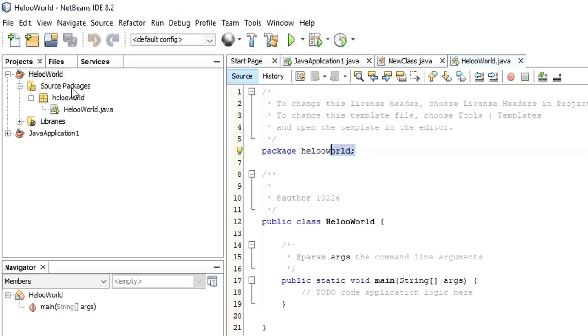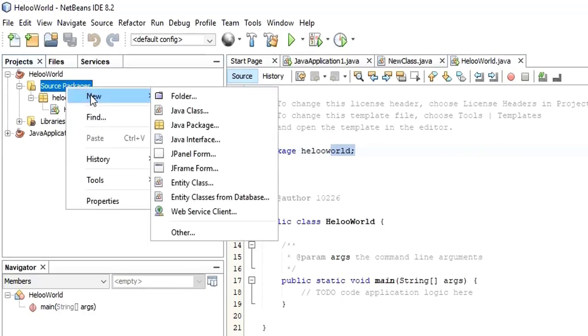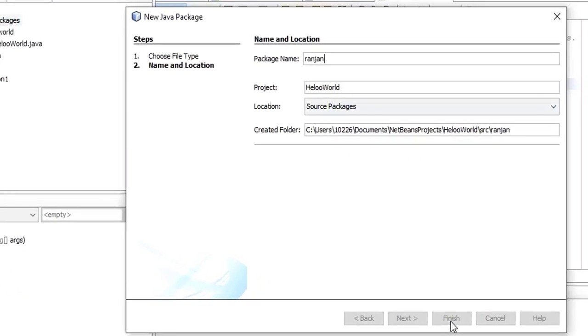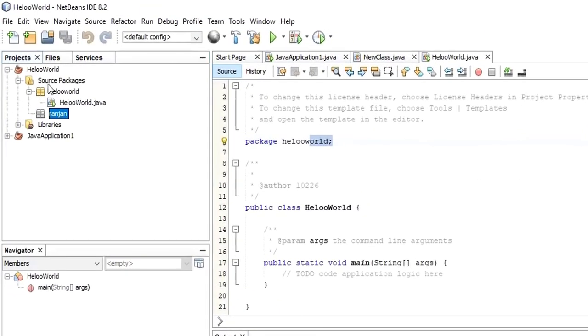For example, go to the source package, right click, go to New. If you want to create a Java package, click Java Package and name the package that you want. Let's say I want to name it my name, Ranjan. Click Finish. A package has been created, but this is just a package. I have not created any class, right?